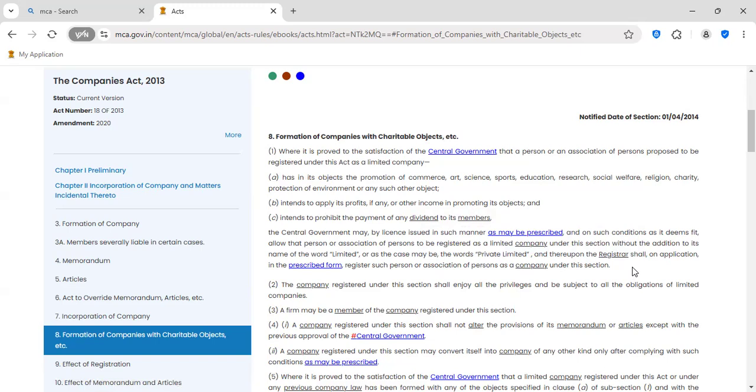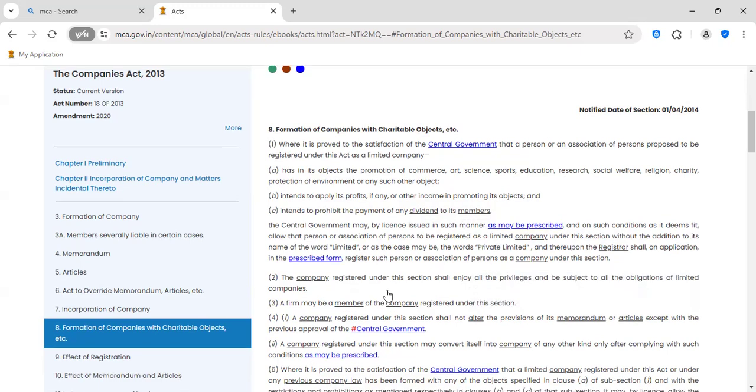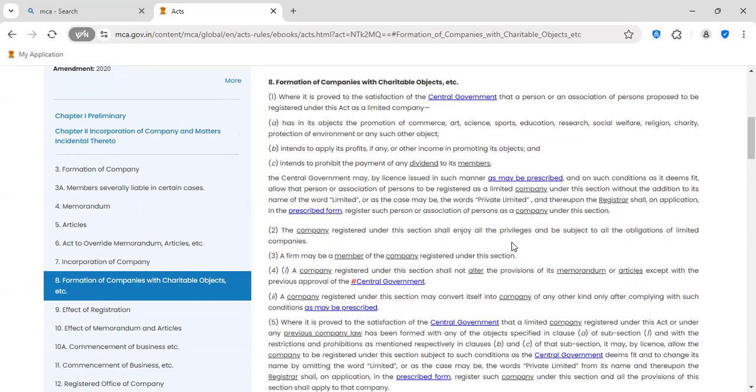Because in the name of the company, you can see XYZ Foundation or Ramana Foundation, like that. Foundation, association, but you won't find limited company or private limited. So that is what is explained here. The company registered under this section, that is under Section 8, shall enjoy all the privileges and be subject to all the obligations of limited companies. A firm may be a member of the company registered under this section. Not only individuals, even a firm may be a member of the Section 8 company.